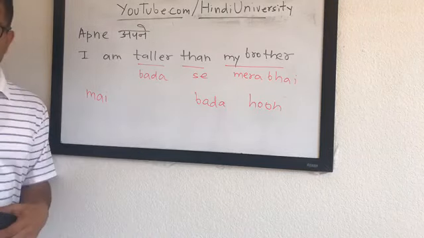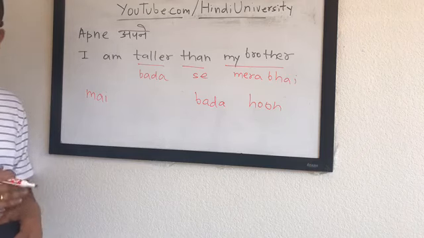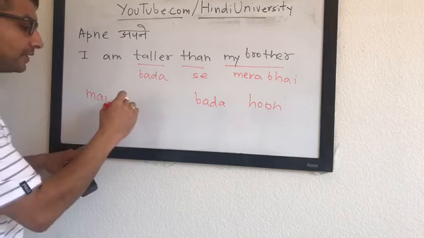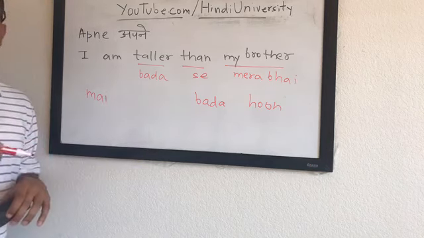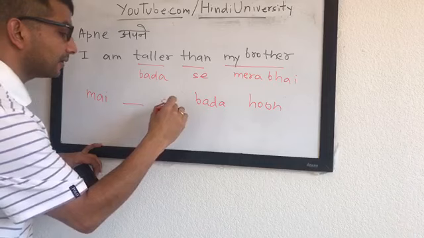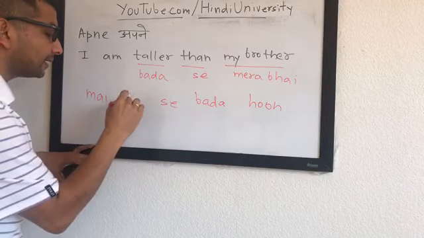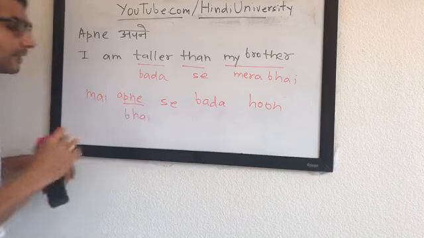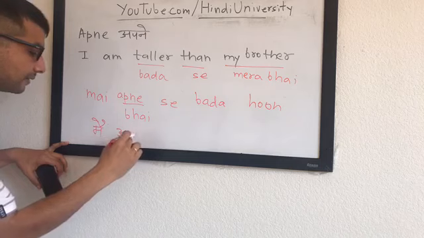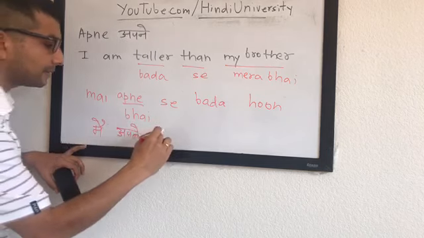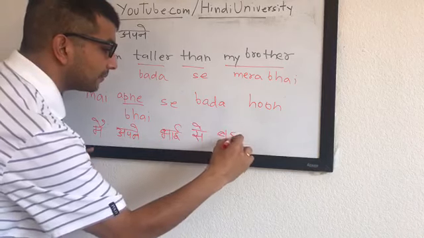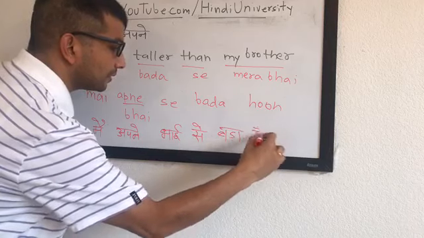Then I ask you, आप किससे बड़े हैं? Because it's a relative one. Okay, you can say मैं आपसे बड़ा हूँ. I am taller than you. आपसे. Okay, मैं रिया से बड़ा हूँ. I am taller than Riya. And in this case, मैं अपने भाई से बड़ा हूँ. Okay, मैं अपने भाई से बड़ा हूँ. I just joined right now.